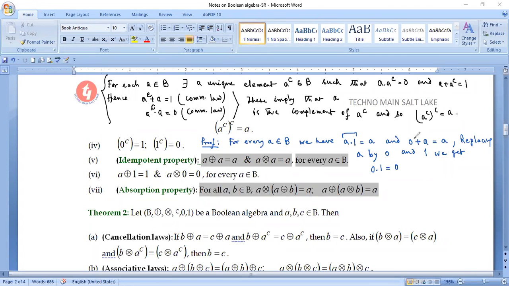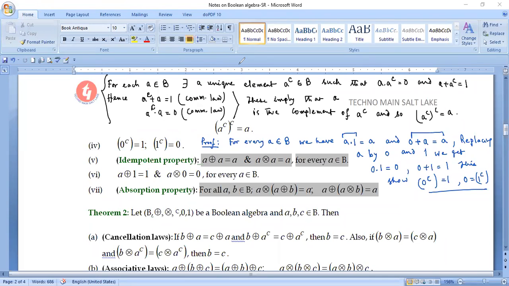If I replace A by 1 over here, we get 0 plus 1 equals 1. This simple argument shows that the complement of 0 is 1 and the complement of 1 is 0. So very easily, by taking the values 0 and 1 for A, we have shown property 4.